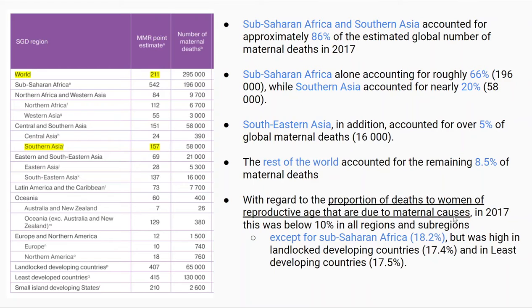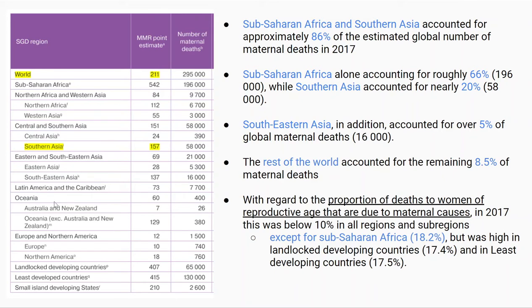Then with regard to the proportion of deaths to women of reproductive age that are due to maternal causes, so this is maternal mortality rate. In 2017, we see that this was below 10% in all regions and sub-regions, the exception being Sub-Saharan Africa, where it was 18.2%. And we also see that landlocked developing countries also have a very high maternal mortality rate.